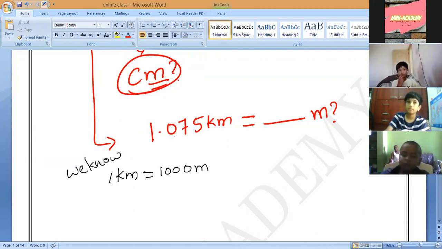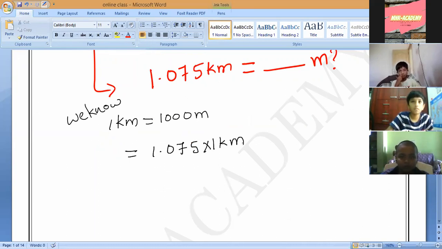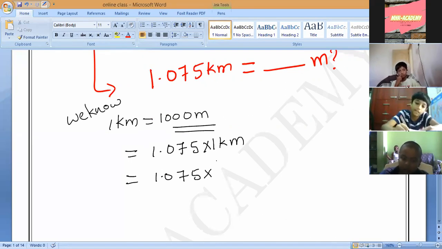Now, 1.075 kilometers, how can I write it? You have to tell me. I should not say every time. 1.075 into 1 kilometer, I can write it. Is it correct or not? Now, in place of 1 kilometer, we substitute 1000 meters.